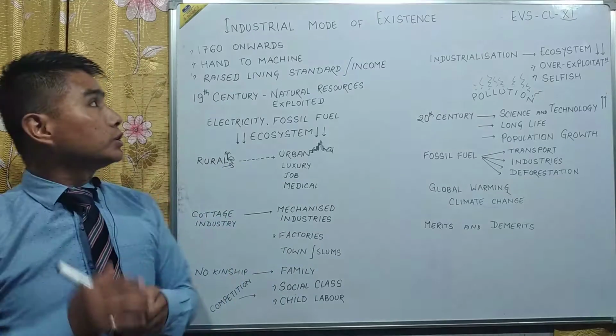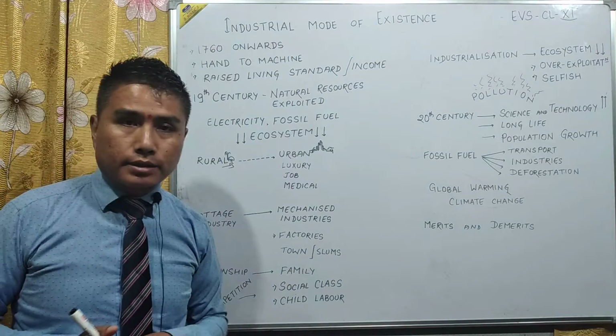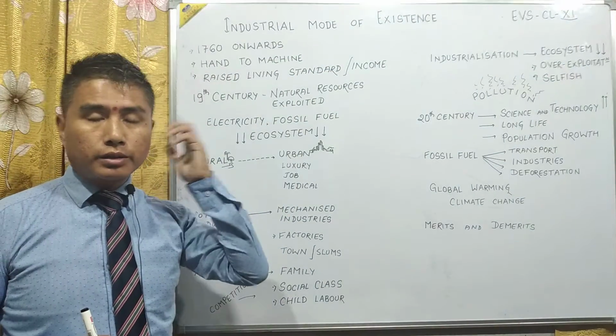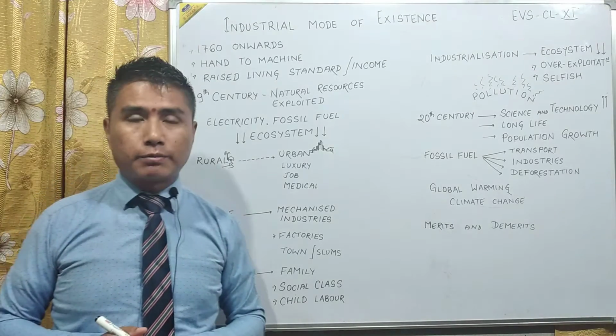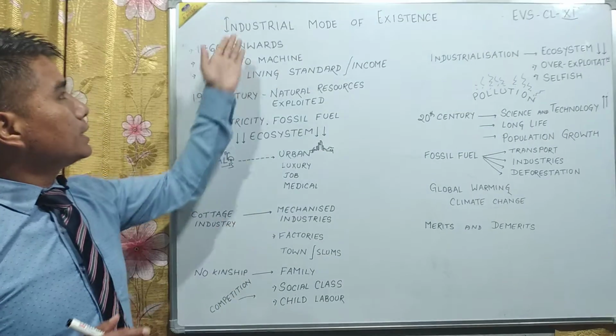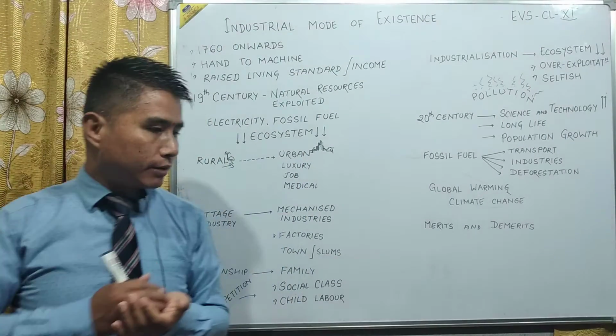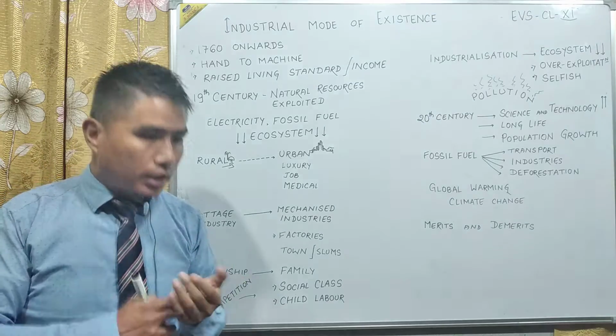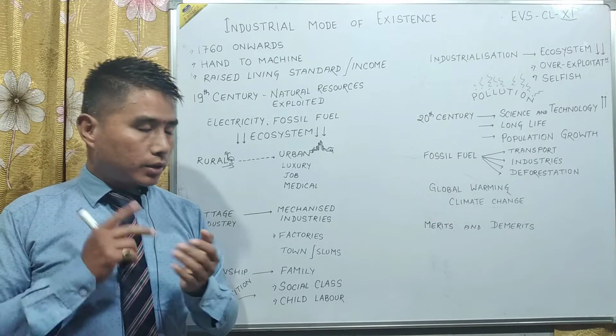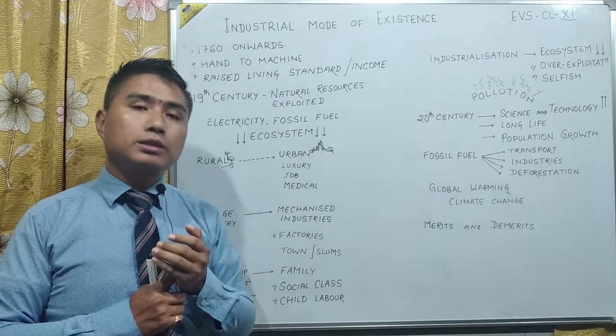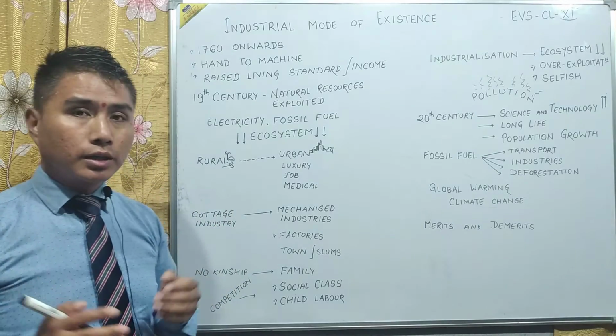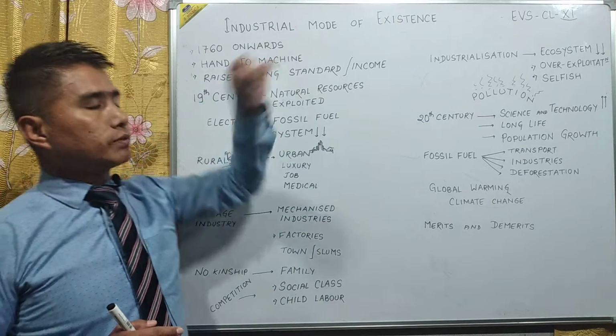Today we'll be doing the industrial mode of existence. We are doing class 11 environmental science. So what do we mean by industrial mode of existence? We have already done the hunting and gathering mode of existence, pastoralism, and agriculture. Now we are doing the industrial mode of existence.